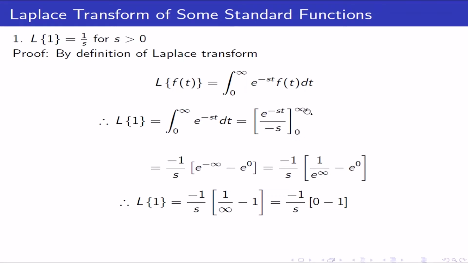That is equal to minus 1 upon s times [e^(-infinity) minus e^0] after putting in the limits. Here e^(-infinity) can be written as 1 upon infinity, and e^0 is as it is. Therefore, the Laplace transform of 1 is equal to minus 1 upon s times [1 upon infinity minus 1], and 1 upon infinity is nothing but 0. That is equal to minus 1 upon s times [0 minus 1]. Therefore, the Laplace transform of 1 is equal to 1 by s.